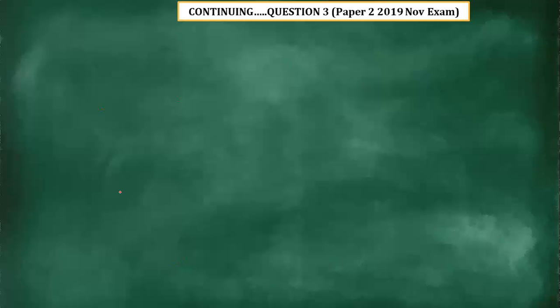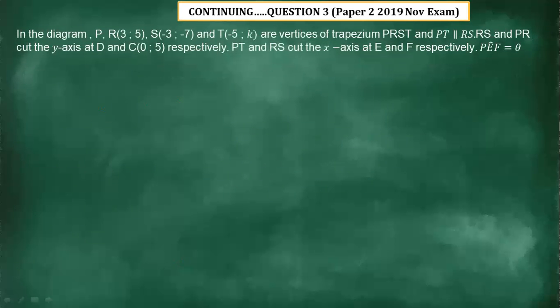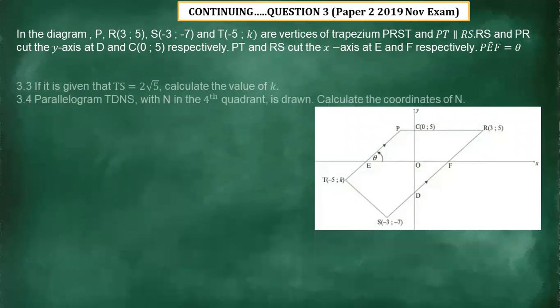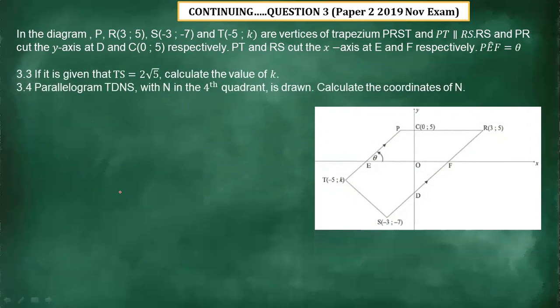Let's continue. Alright, question 3 of paper 2, 2019, still continues. Same scenario, the same diagram. Now we have another new question. 3.3. If it is given that TS equals 2√5, calculate the value of K. You can see that we are given the distance of TS. Then they say we should calculate the value of K. Now let's see how best we can do that.